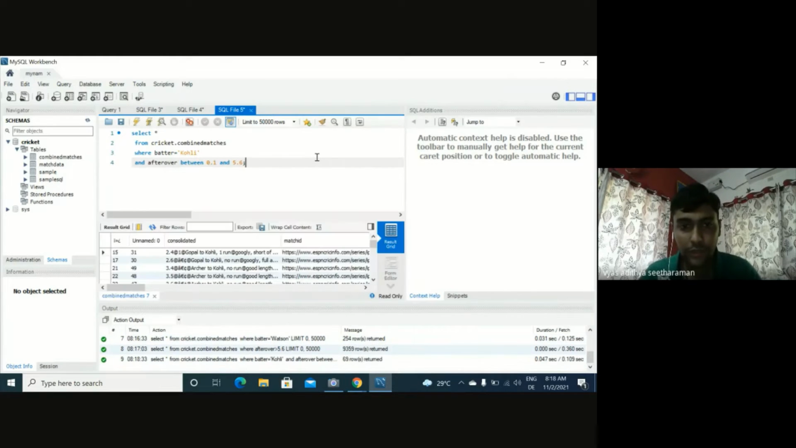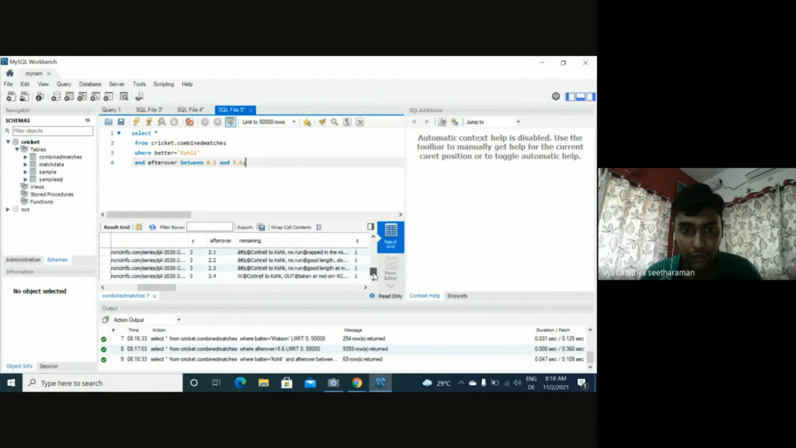Let's try now. You see 69 rows we get. Let's see. So you see it makes sense, right? Essentially, Kohli has batted around 69 balls in the power play. So this is just a way to filter with multiple conditions. Like, batsman is Kohli, then we also want to see his performance in the power play. Okay, this is great.